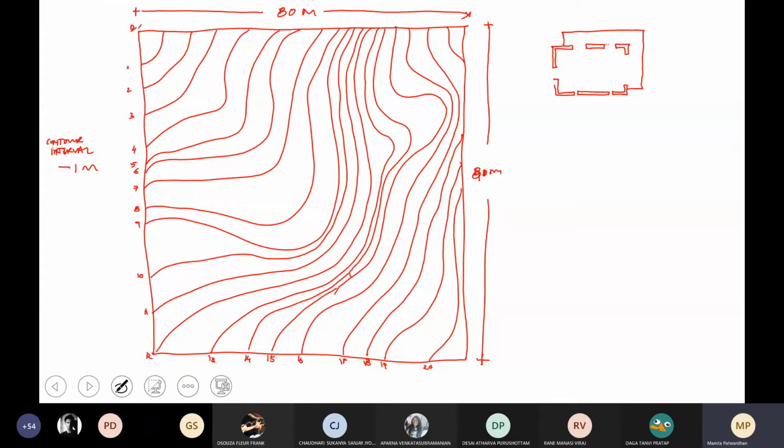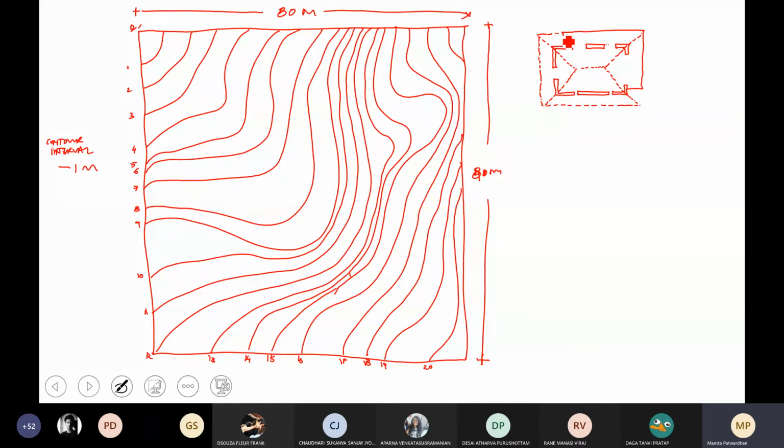The houses have pitch roofs, so I'll draw the roof in dotted.